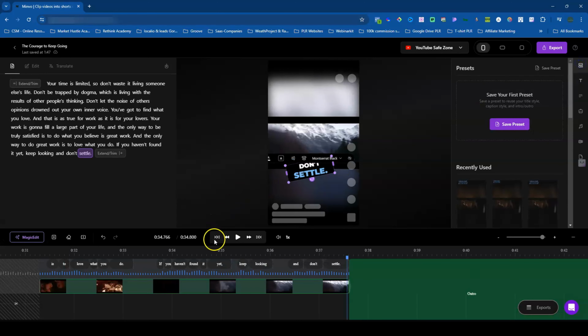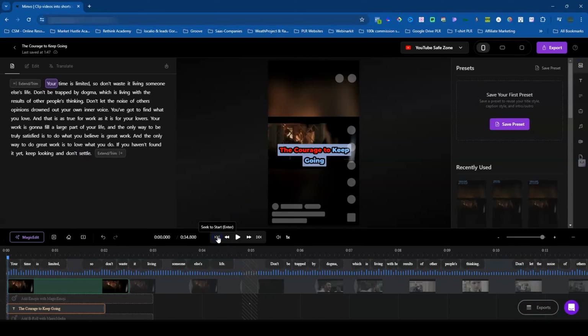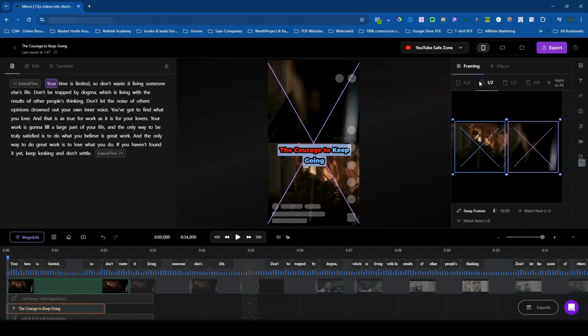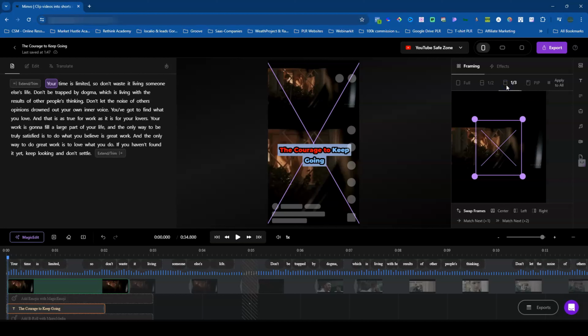So let's go back here. I want to bring this to the front actually, so you can see that. And then let's just click on the video. Once you click on the video, you do have a few options for the video as well. So if you want to keep it full screen, if you want to stack it, you could stack it. It'll give you an option of 2 sections here as well. You could also do 1/3. So you could do one is bigger than the other, as you can see here.